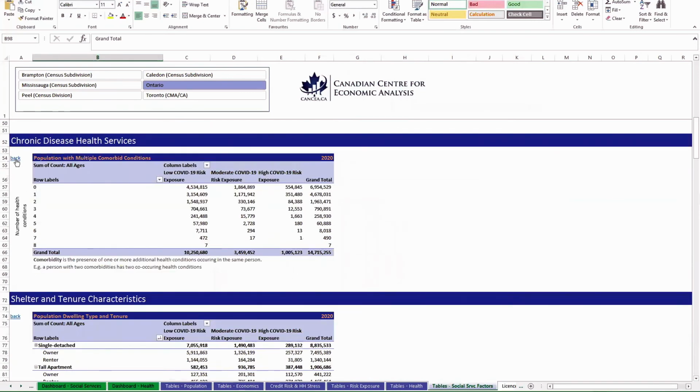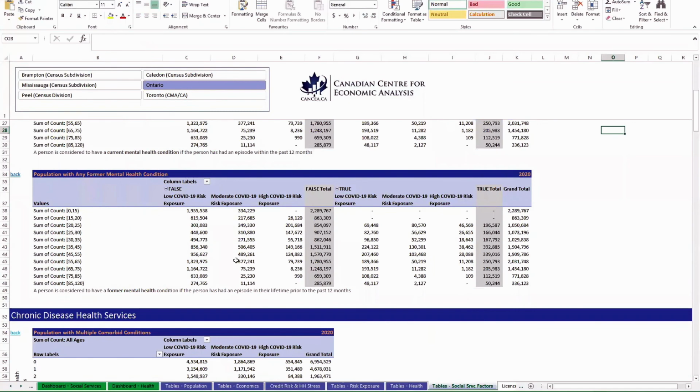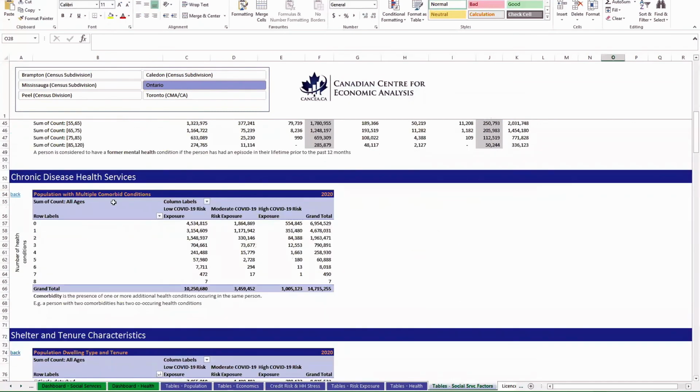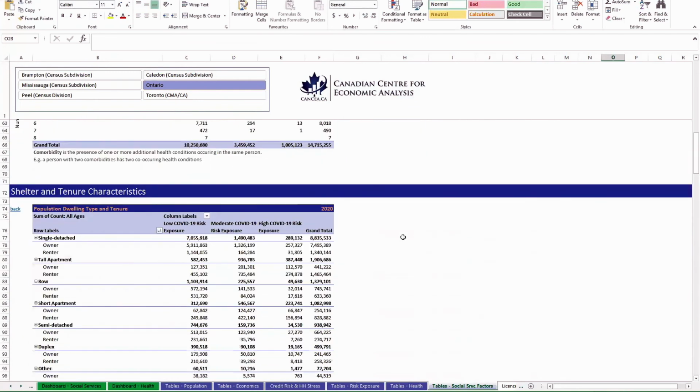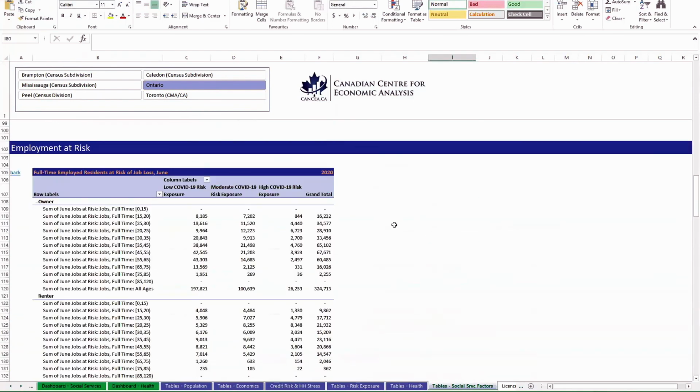I'll go back to the top here. So here you can see the population with any current mental health condition by COVID risk exposure, low, medium, and high, by age, with former mental health condition, with chronic diseases, and by COVID risk exposure, COVID risk exposure by type of dwelling, all sorts of cuts.